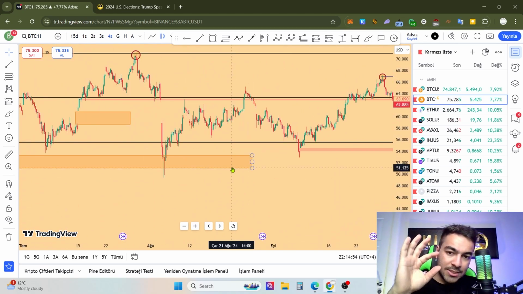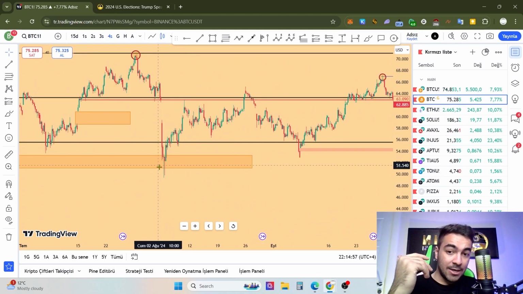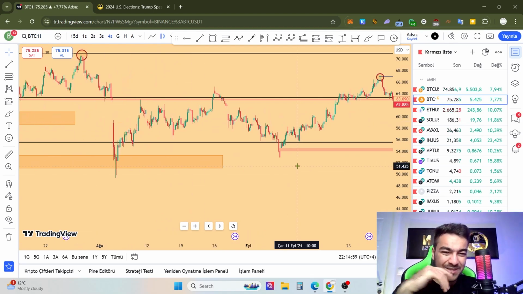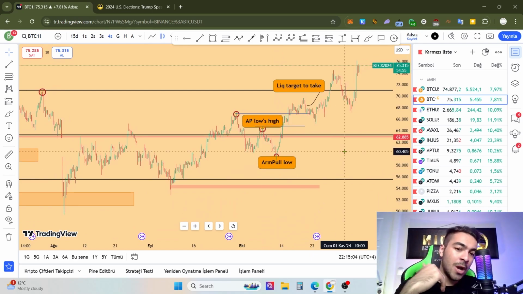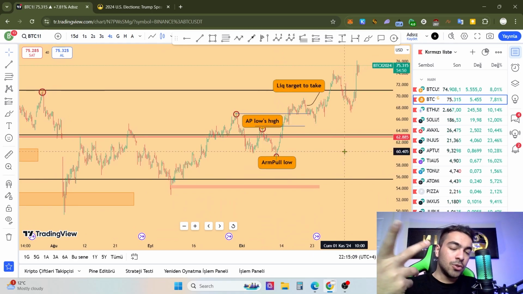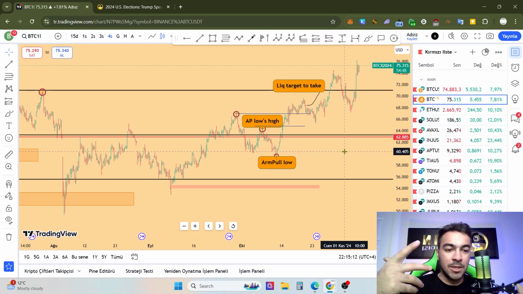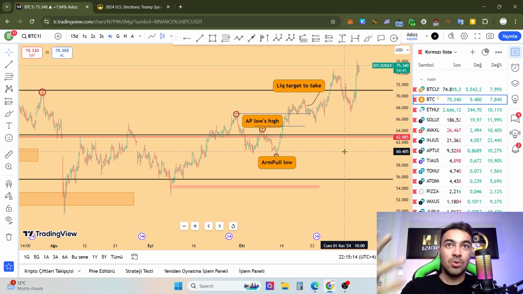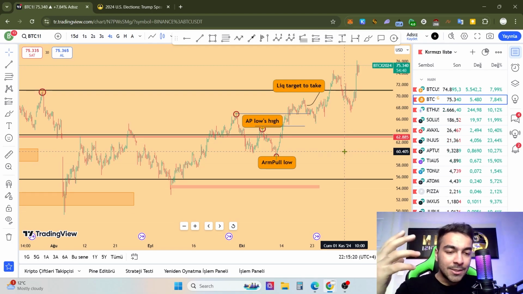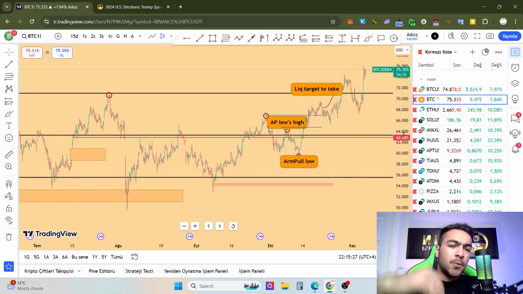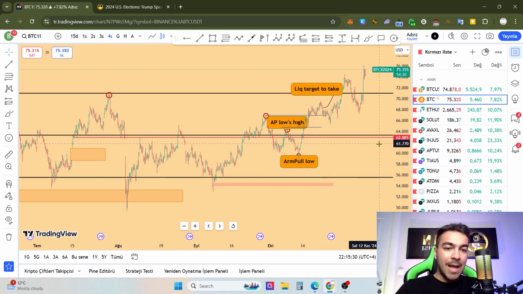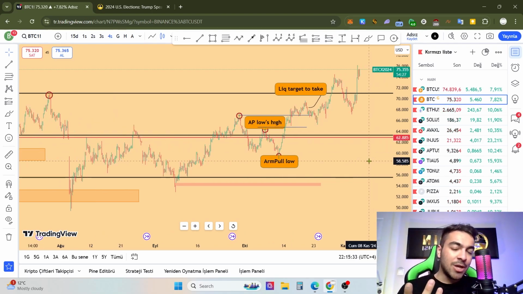For example, look at these gaps. That's a huge gap, and after that we see the price movement like this, but the remaining gaps are just so little. And especially after Donald Trump's win, as you know, his winning is good. That is a good situation, good conditions, because Donald Trump wants to make America great again and make America the number 1 Bitcoin country in the world. That's why Donald Trump is 100% an absolute Bitcoin supporter, and that is a winning situation.